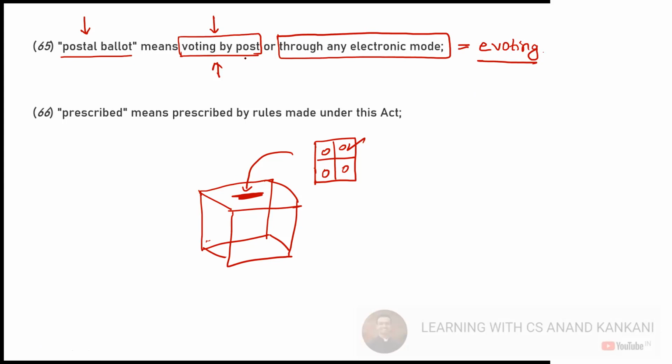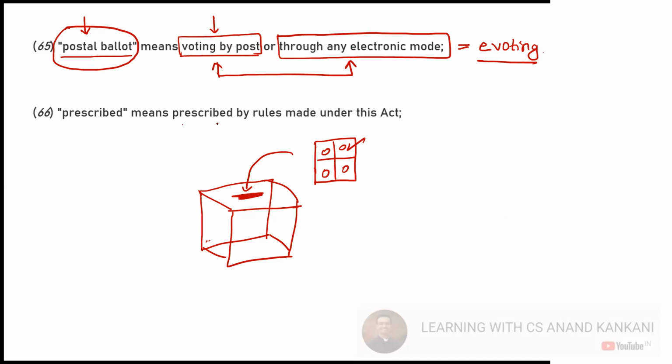So today no one sends letters, right? No one sends letters. We were taught when we were in school, we were taught the etiquettes, how to write a letter, right? Now the etiquettes has changed, how to draft a proper email, right? So that's where from postal ballot now we have this, but still postal ballot voting takes place, e-voting also takes place. So the definition of postal ballot also includes e-voting. Okay, then we have prescribed.